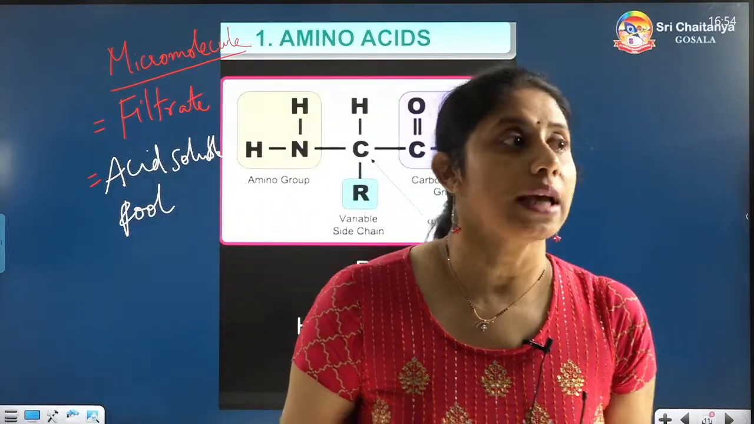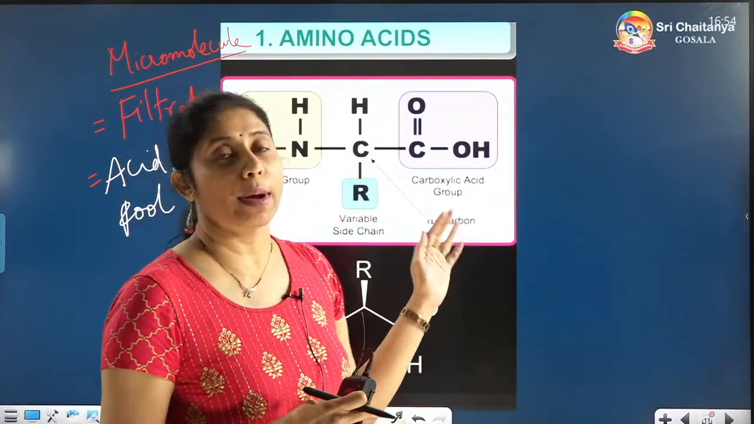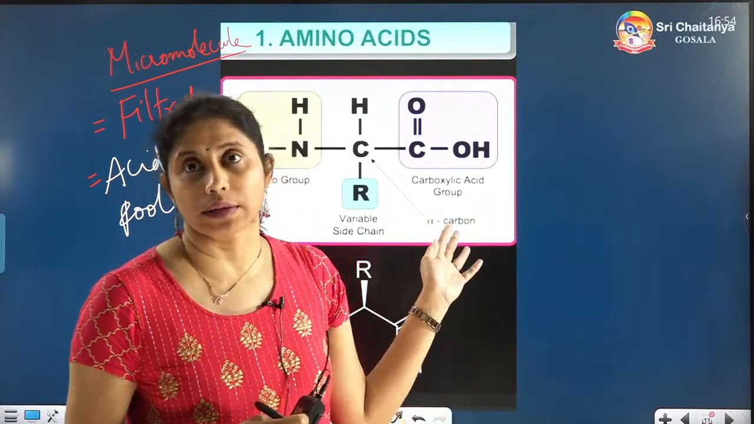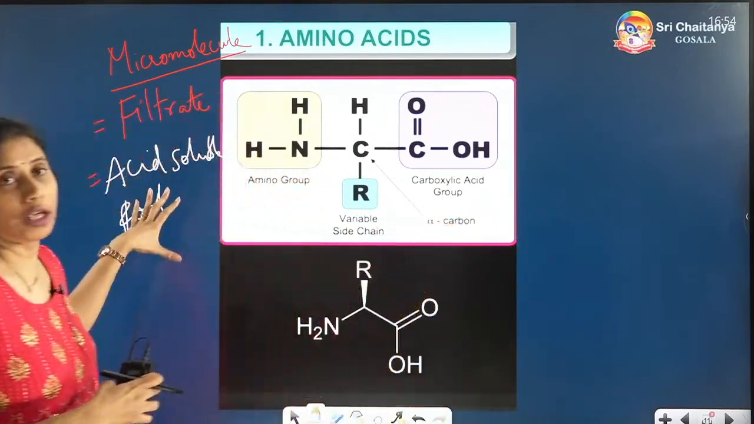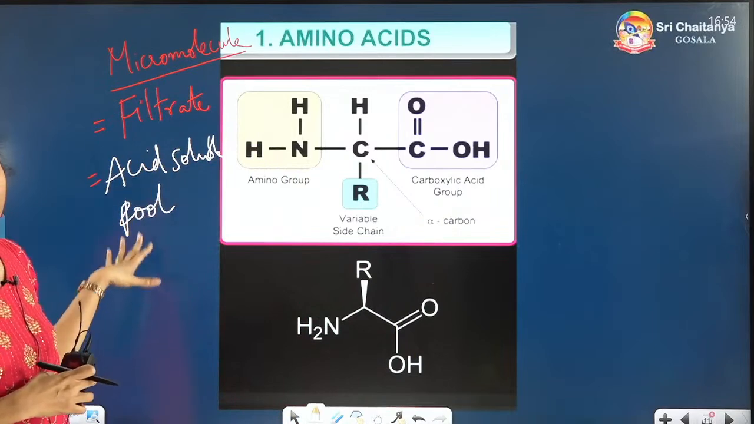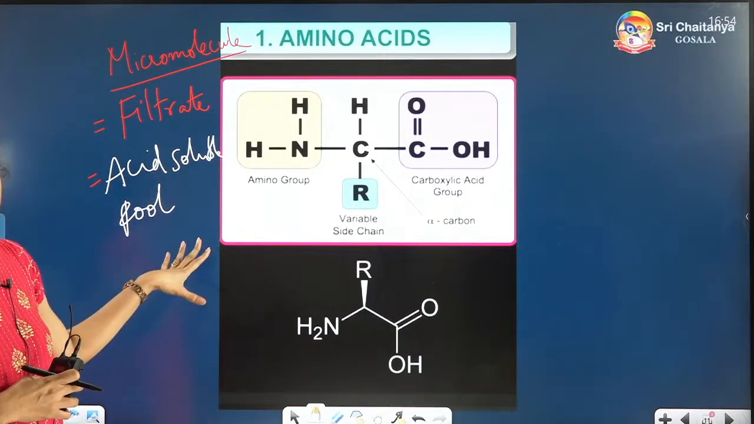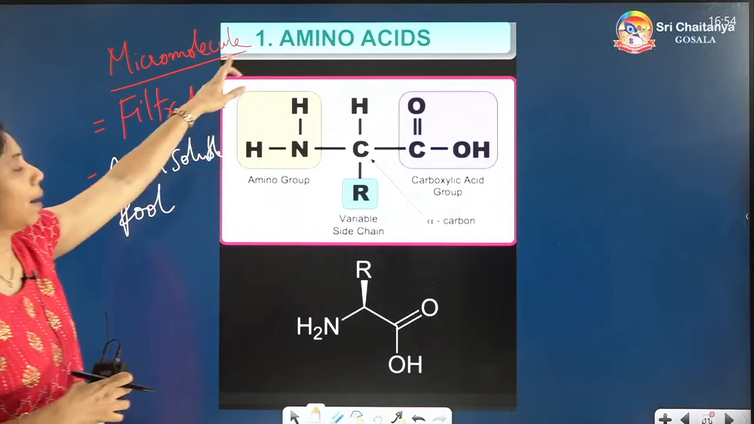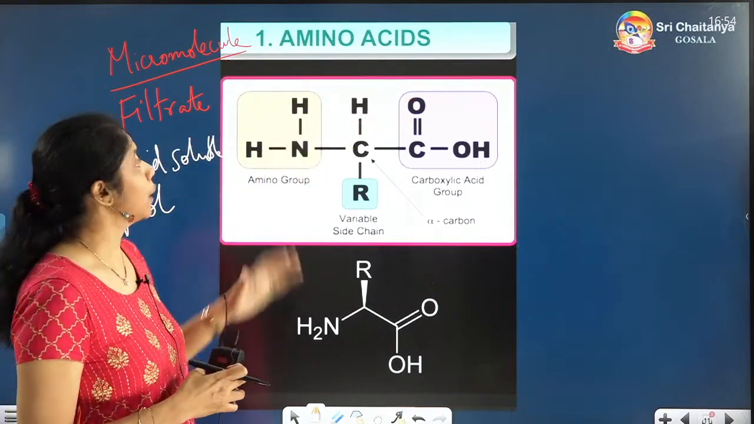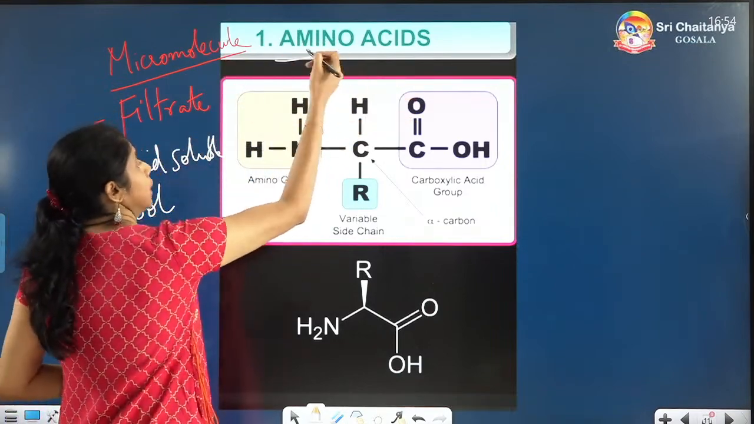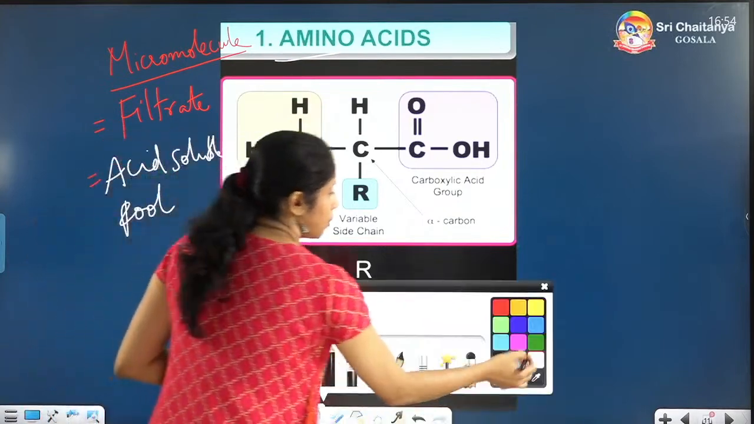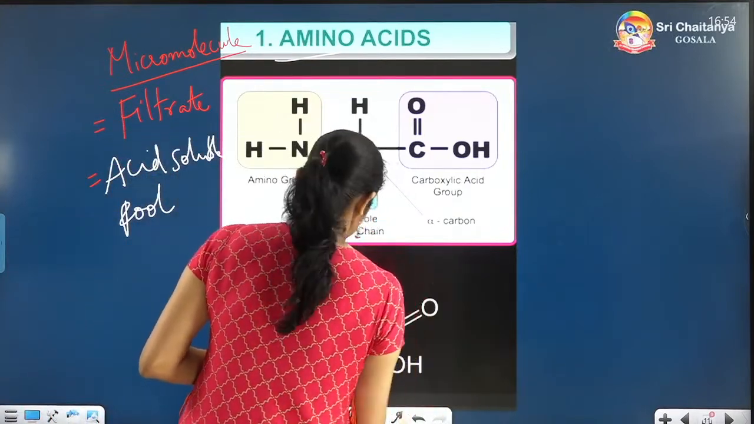When I go to the lipids, I will be telling you, but first listen to me. The micromolecules, they are amino acids. So here micromolecules filtrate acid soluble pool and they have a less molecular weight, 18 to 800 Daltons. One example, amino acids. Amino means nothing but amino group is present.